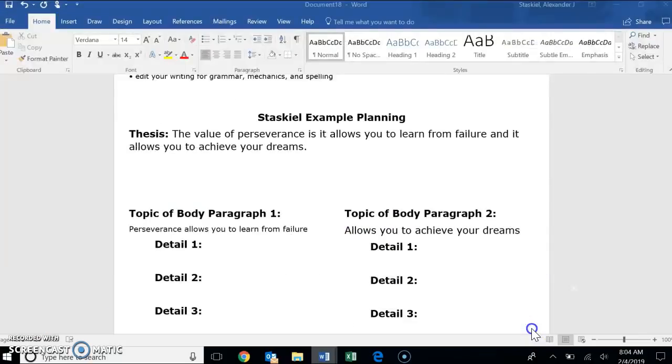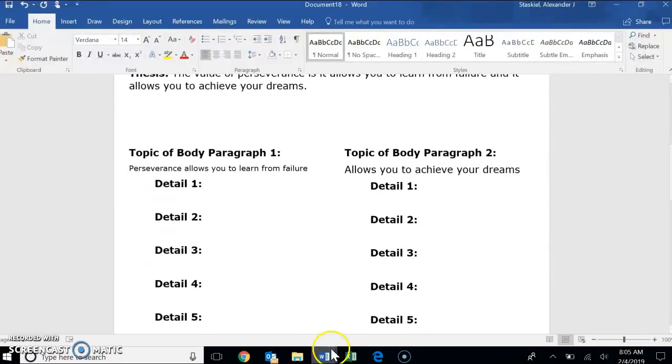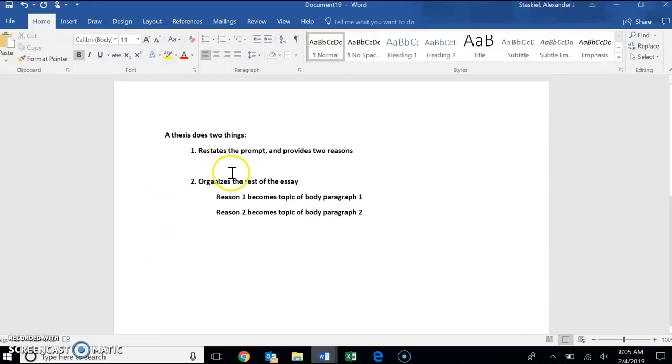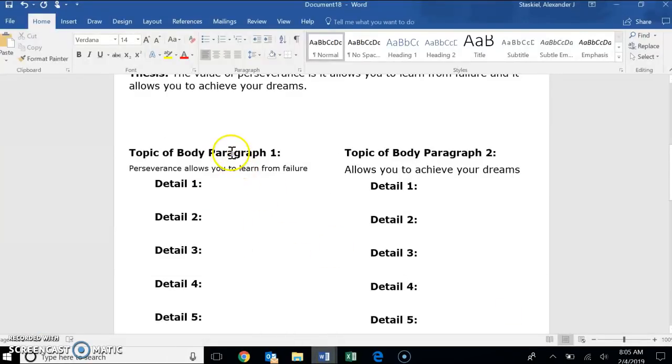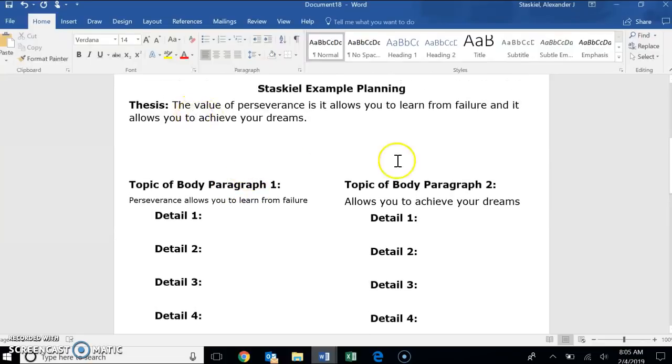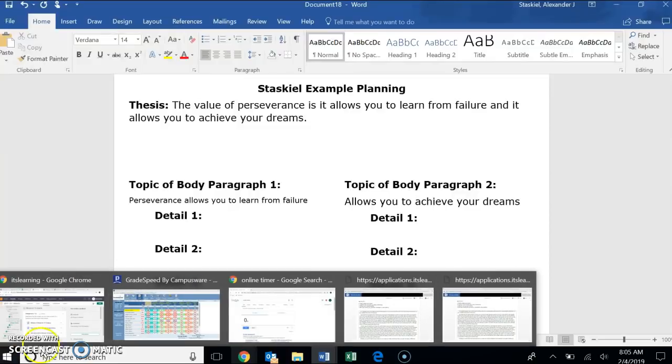So that is how you have an essay that scores a 3. You restate the prompt, provide 2 reasons for your thesis, and that thesis organizes the rest of your essay. Reason 1 becomes topic of body paragraph 1. Reason 2 becomes topic of body paragraph 2. 5 details for each. That's all you need.